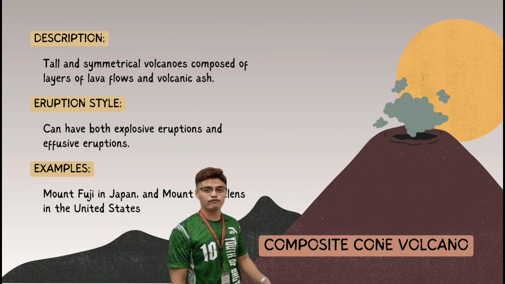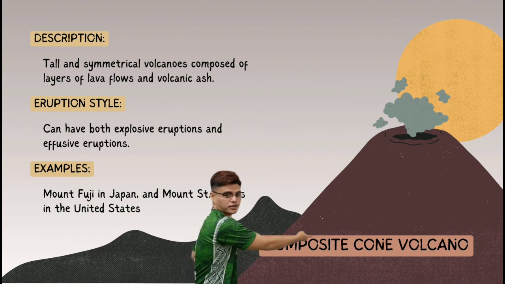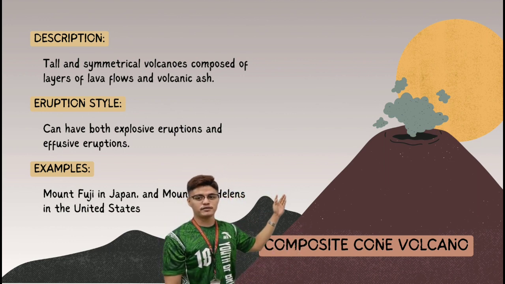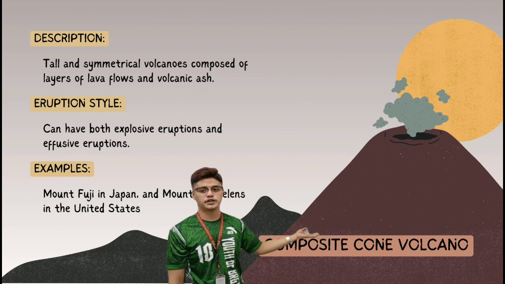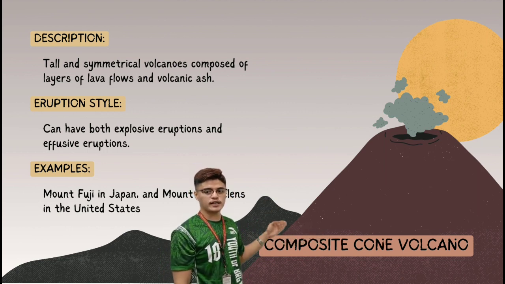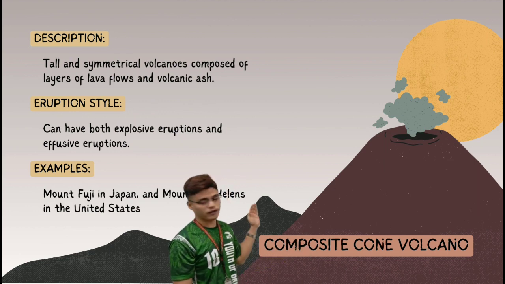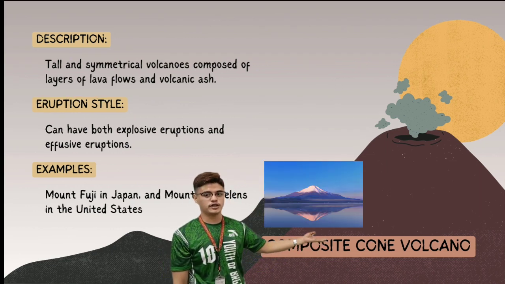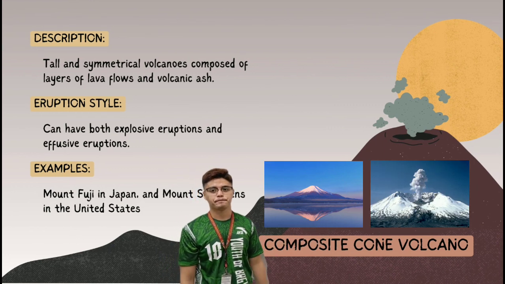The second type of volcano is the composite cone volcano. As you can see in the picture, it is a tall, asymmetrical volcano composed of layers of lava flows and volcanic ash. It can have both explosive eruptions and effusive eruptions. Examples are Mount Fuji in Japan and Mount St. Helens in the United States.